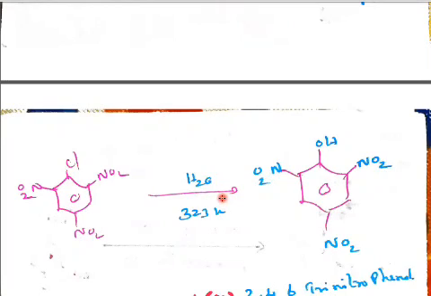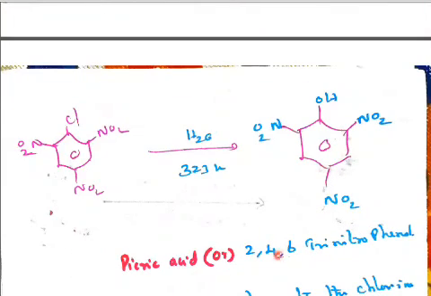For this no base is needed, water is more than enough, because I said more NO2 in the ortho and para positions means more reactive. So here OH is replaced. What it is called: 2,4,6-trinitrophenol, which is very, very important. It is called picric acid, because saying picric acid would mean a COOH group should be present, an acid group. But here no acid group is present, so it is a phenol. 2,4,6-trinitrophenol. Any polynitro compounds are explosive.